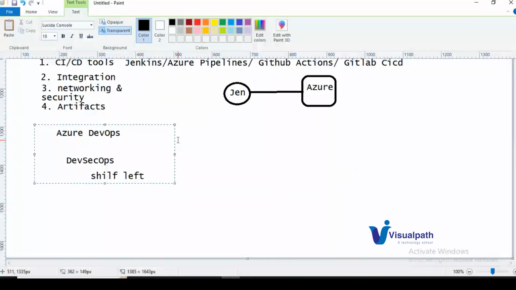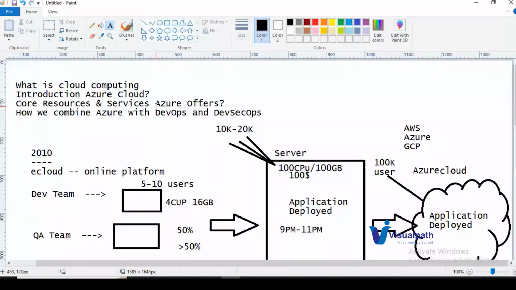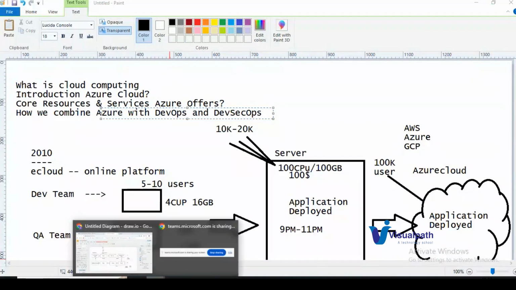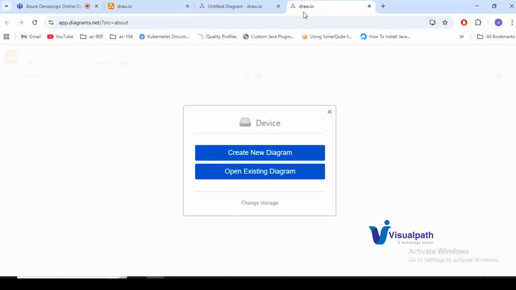So this is how you'll integrate Azure with your cloud. You can combine Azure with your DevOps plus DevSecOps. And this is about the demo. Now I'll quickly walk you through the course plan as well.